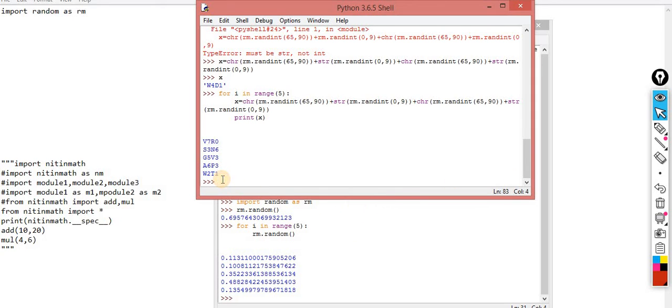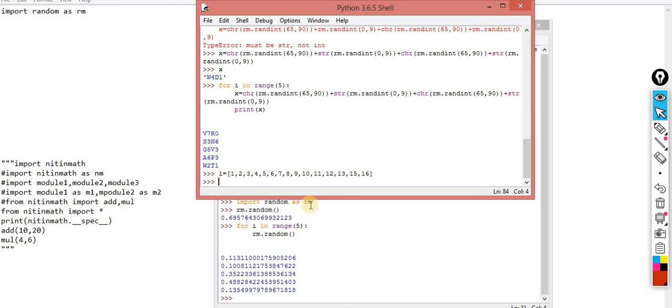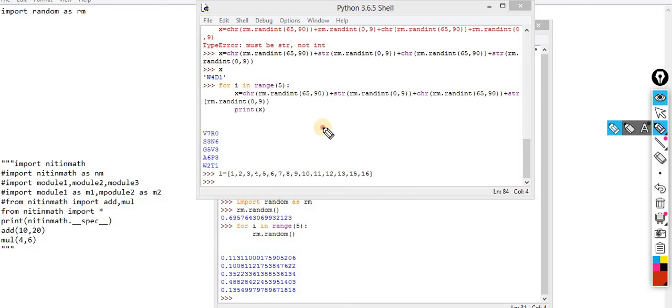Okay, let me write one more code as well. So here these are the values. Okay, I am getting the random values. These are, let's suppose, the unique numbers, every ID that I am getting. Okay, so let's suppose I have 15 students, and I am supposed to pick out 5 students.